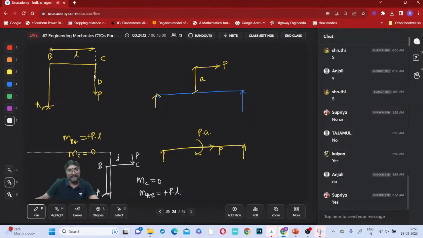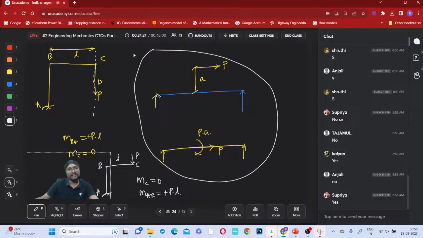This vertical is the line of action of this force. We have shifted it along the line of action only, either in the upward direction or the downward direction of the line of action. It is acting on the line of action only, and it is creating the same moments as the original. Then we can shift it like this. This principle is called the principle of transmissibility.